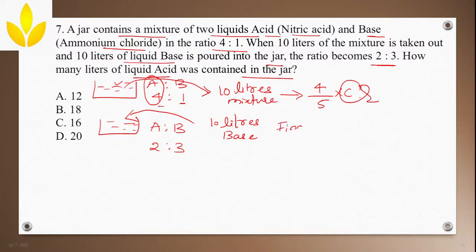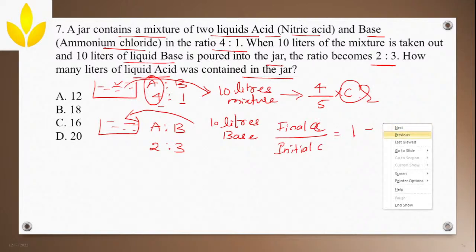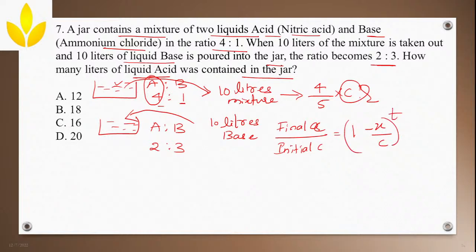The final quantity in the container, you will write the ratio, and then initially how much it was, A or C, whatever, and then 1 minus x by C to the power T. Now what is this? I'll explain it to you. Here, for the final, you'll substitute whatever is the final quantity, from this particular ratio.